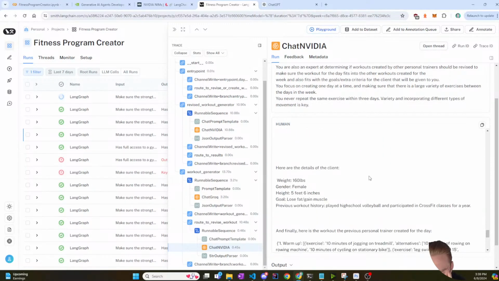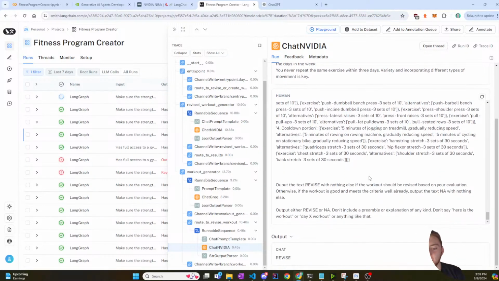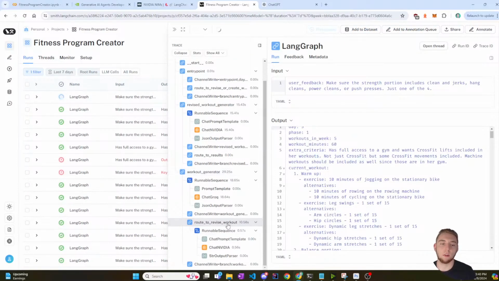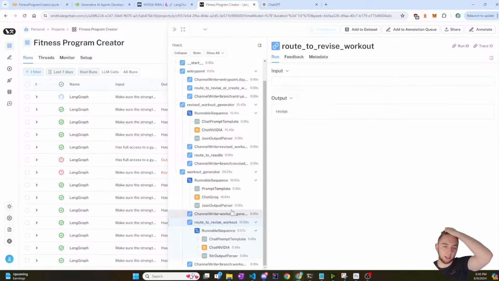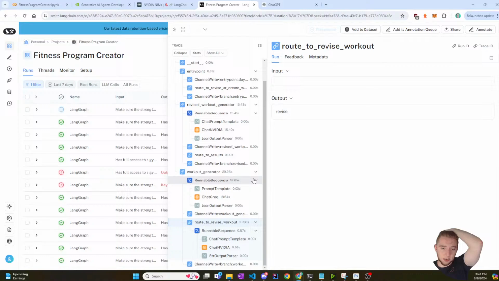That's weird. Oh no, it's because this is the router. Ah, my bad. Let me open this back up, because this is the route to revise workout. So that's not the one that takes the feedback. That was my bad.